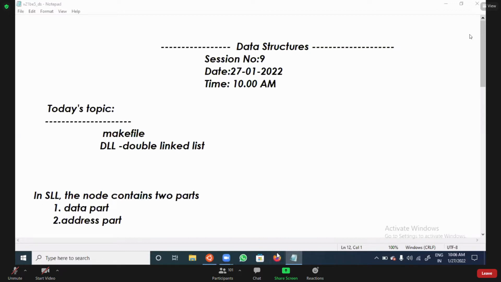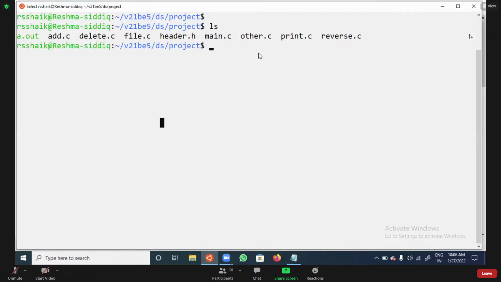Now we'll try to analyze the concept. Now if you observe on the screen, there are so many files. Did you observe or not? There are so many files: add.c, delete.c, file.c, header.c, like that n number of files. So now I created different files. Why? Because addition related code I'm writing here, deletion related here, files related here, printing related here, reversing related here, and anything else we are going to write in different files.